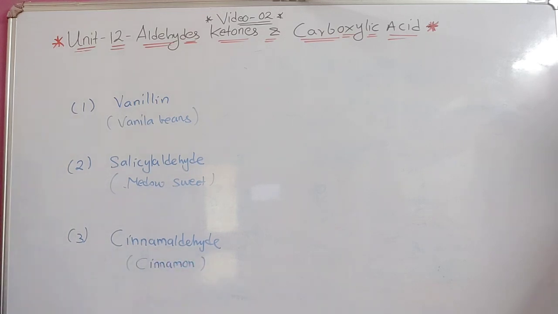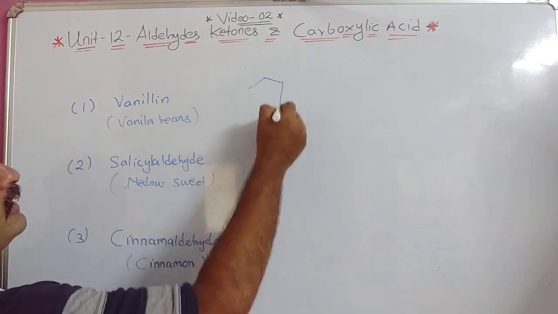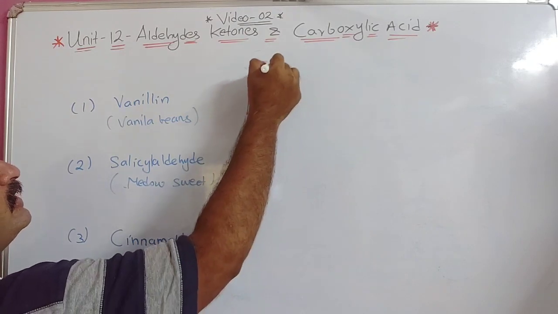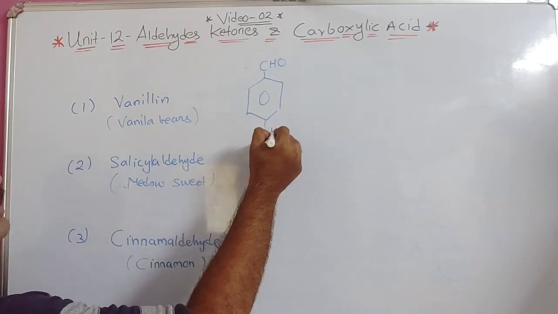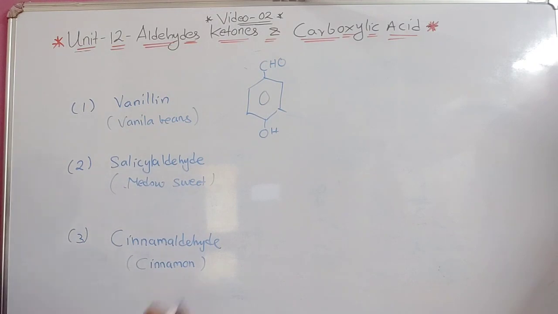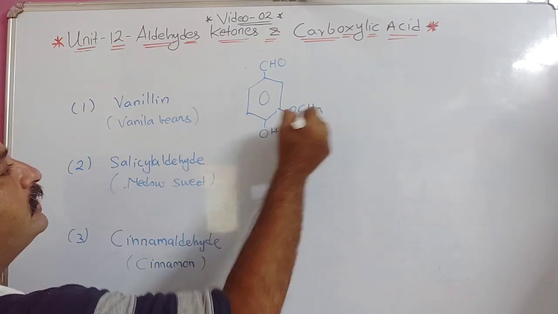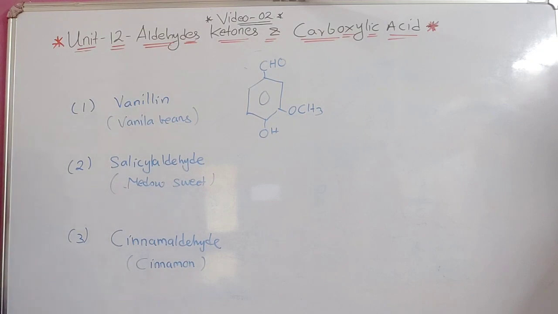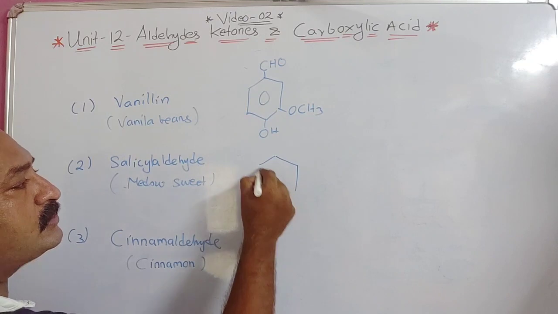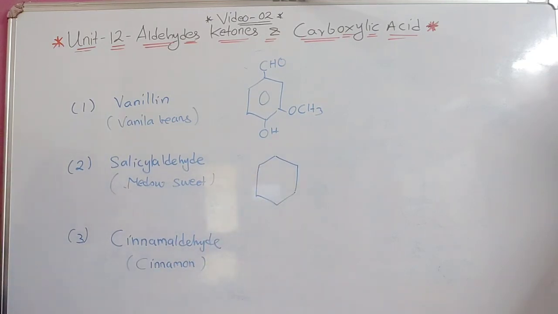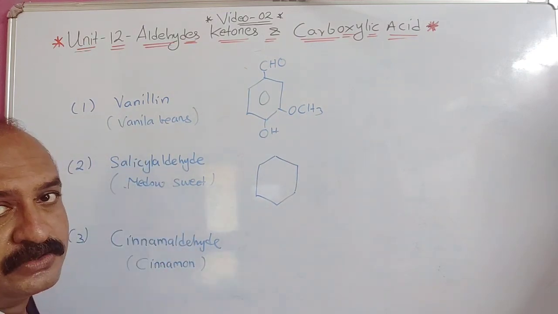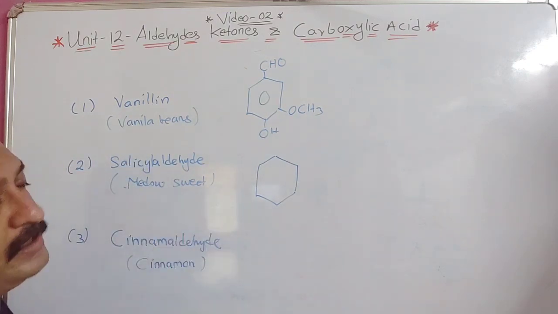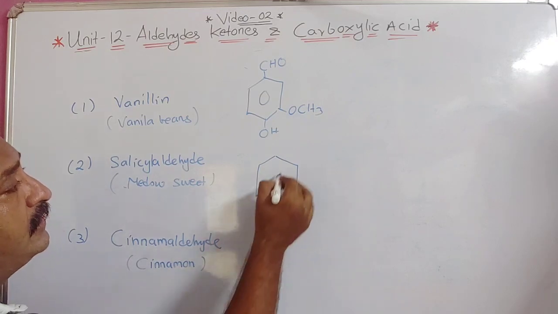Now if I want to write the structure for this, you can see here, for vanillin it is given like this: CHO here, OH here, and here OCH3. So this is the formula for vanillin. Then for salicylaldehyde, salicylic acid is used as a base in ointments, roll-ons and so on.